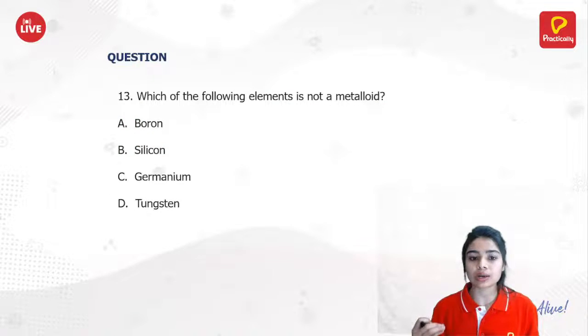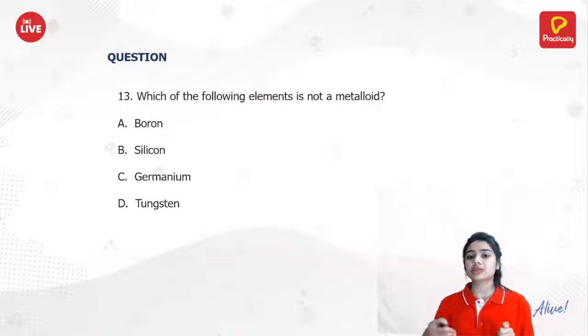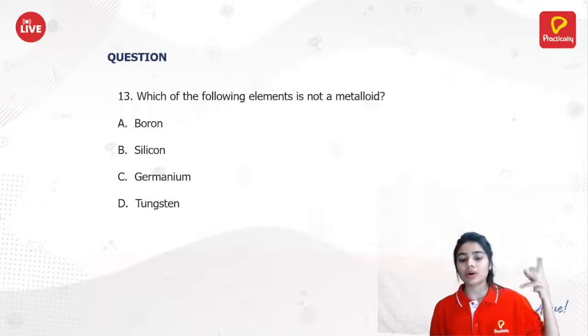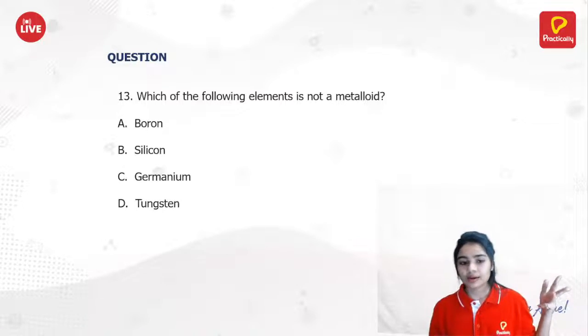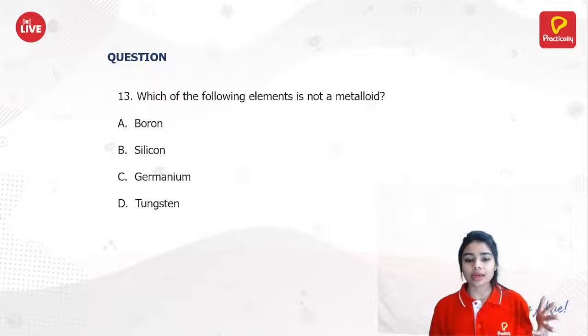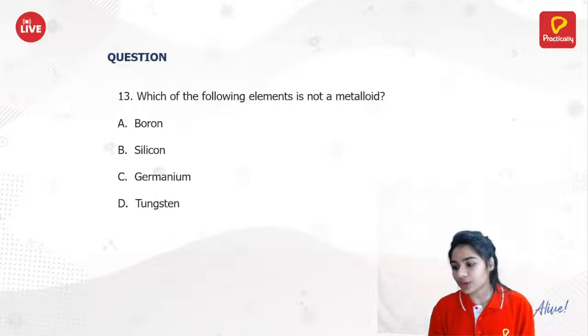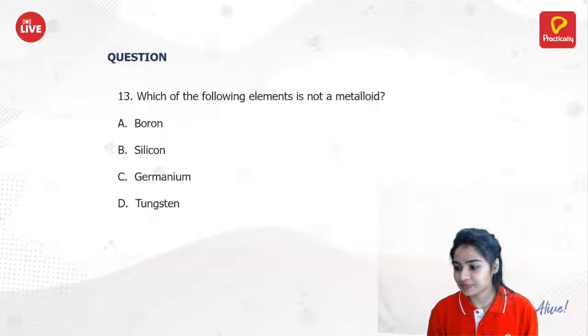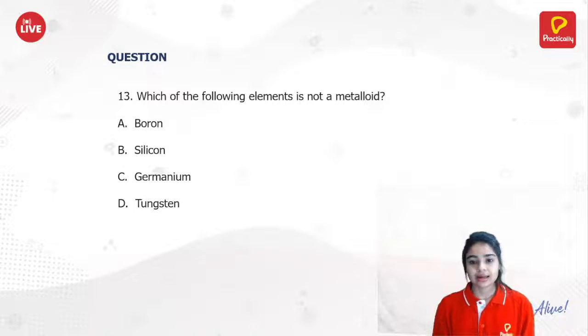Now, this is a simple question. Which of the following elements is not a metalloid? What do you think? Which is not a metalloid? It is boron, silicon, germanium or tungsten. Which of the following is not a metalloid? What do you think? Come on, answer fast, quickly.